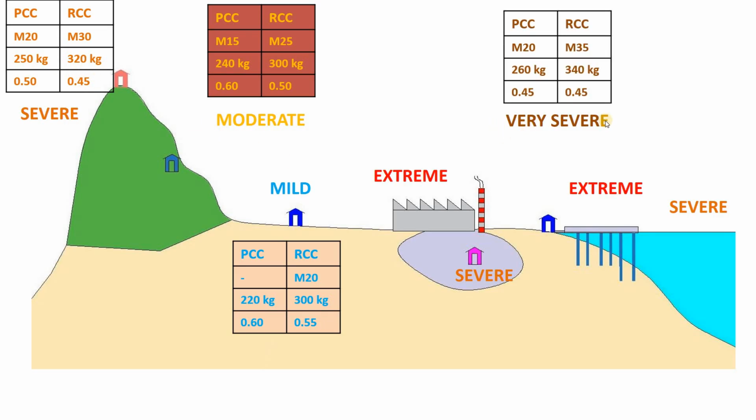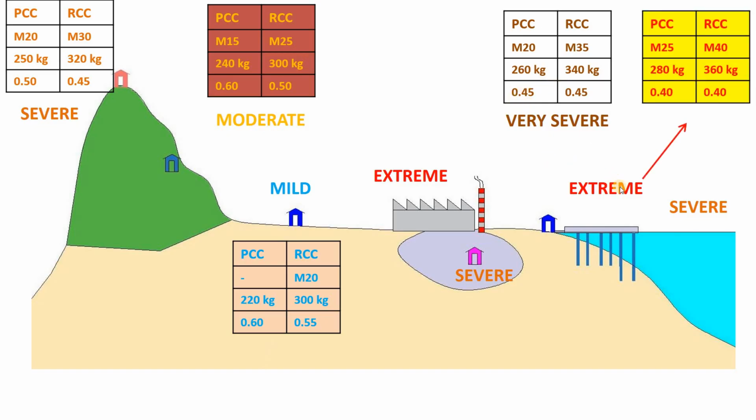And the next condition is the very severe condition. In very severe condition for PCC minimum M20 we have to use. In case of RCC M35 is the minimum grade. If we see the cement content, for PCC minimum we have to use at least 260 kgs of cement and for RCC it is 340 kgs. The water cement ratio remains same for both the cases, which is 0.45.